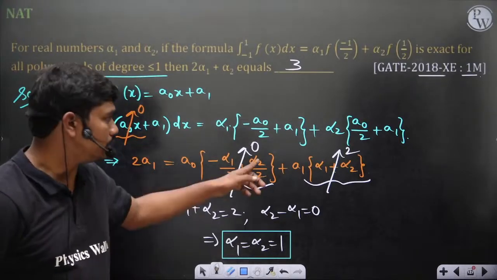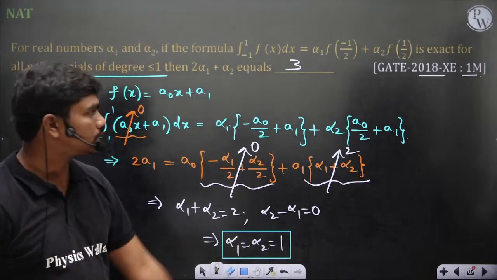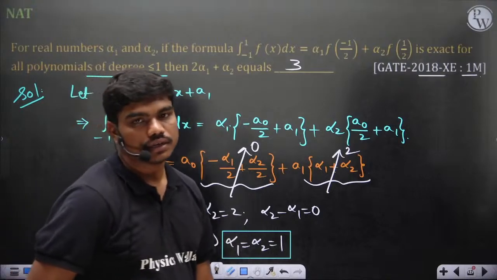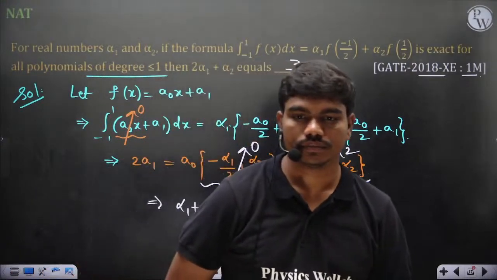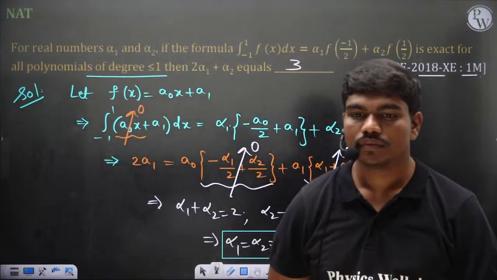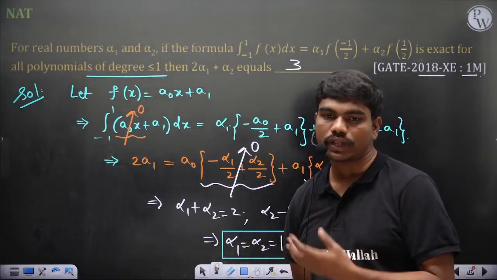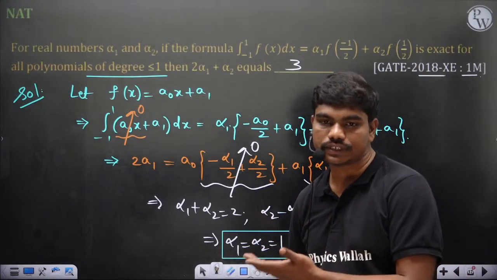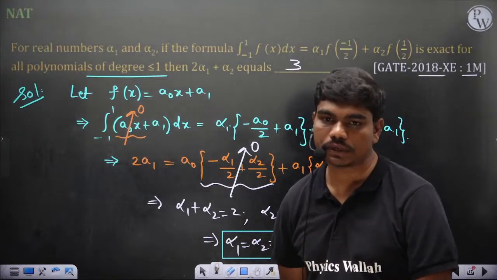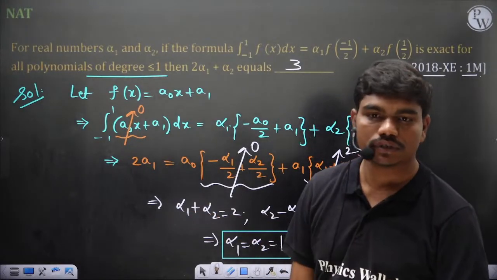Come on, is this clear to all of you? This is normally called the midpoint rule. Is this clear to all? It's a very straightforward question for 1 mark, a simple question. They have given some quadrature method which fits for all polynomials of degree less than or equal to 1. So this is the generalized technique to solve this.